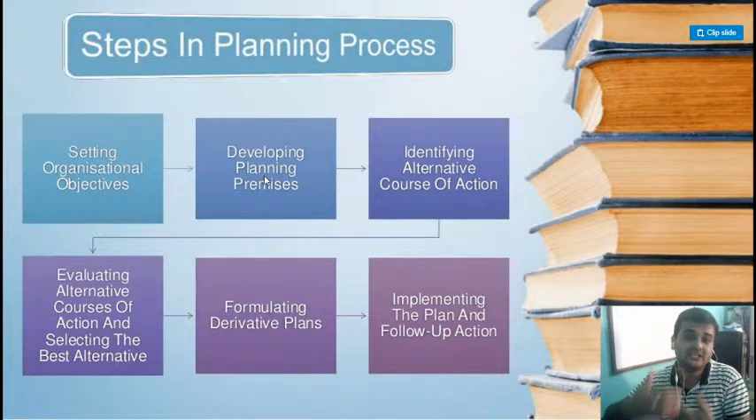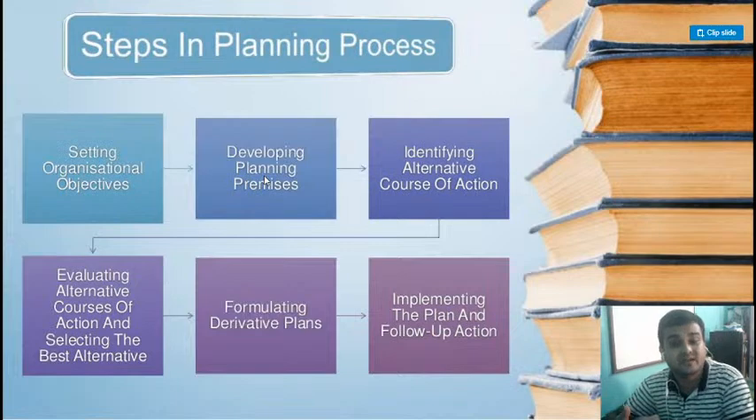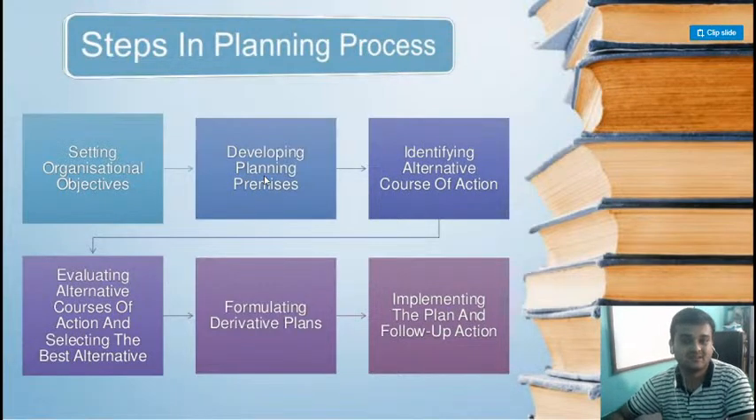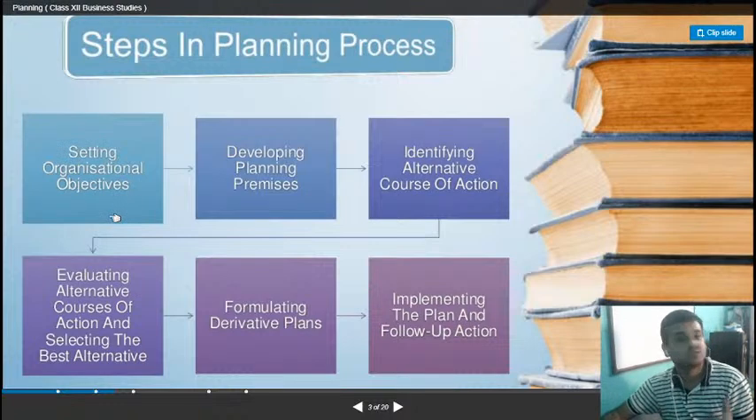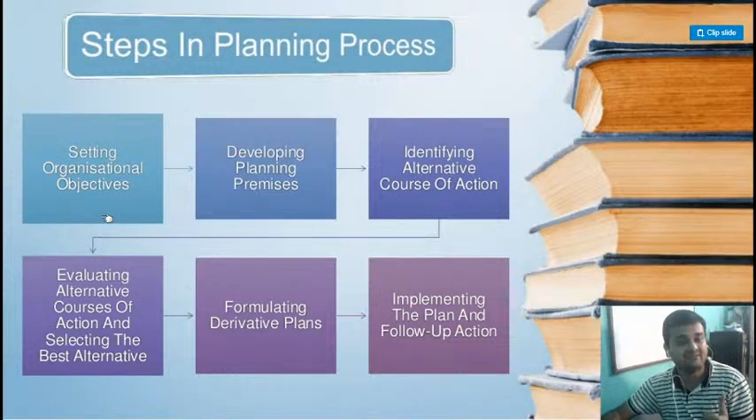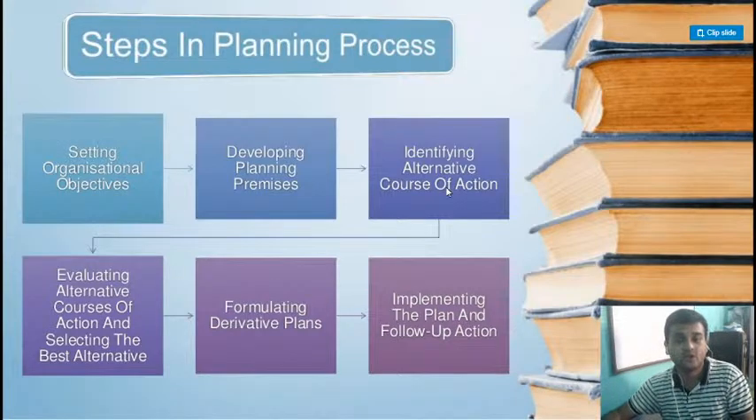If I want to get good marks in class 12 boards, what are the future difficulties or assumptions that can happen? This is the meaning of developing premises. Clear? So the first thing is you will set your objective. Second thing is you will develop premises. Third thing is identifying alternative course of action. What do you mean by identifying alternative course of action?